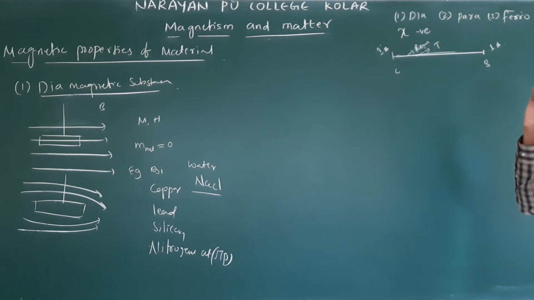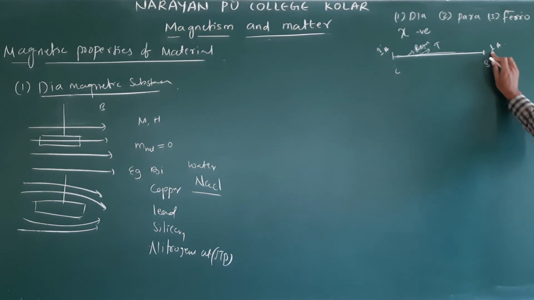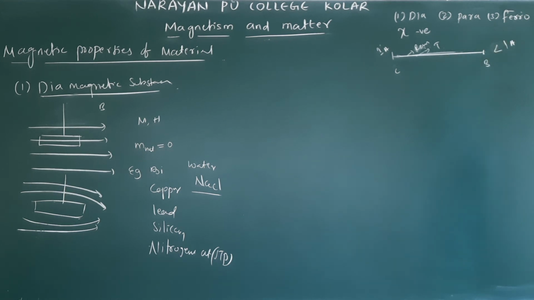Due to this we do not receive exactly 1 ampere, we receive less than 1 ampere.